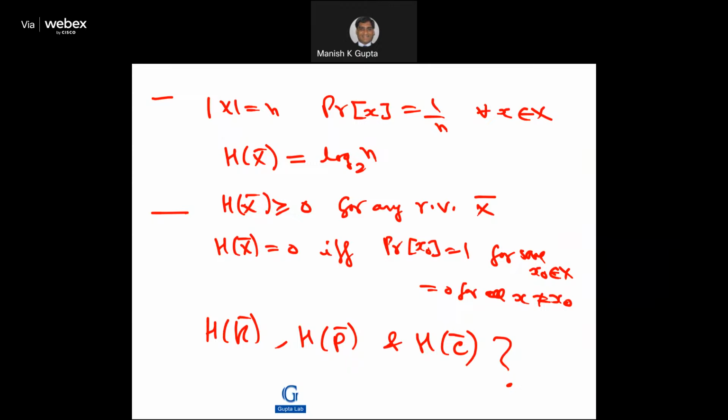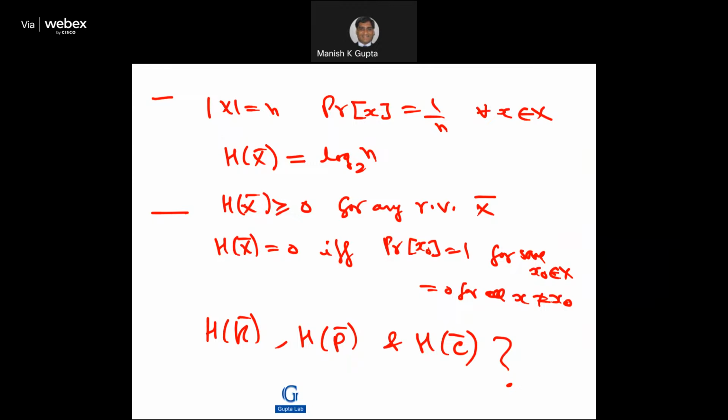So these are some observations. The entropy of a random variable X is non-negative for any random variable X, and it is 0 if and only if probability of x0 is equal to 1 for some x0 in X, and 0 for all x not equal to x0. Okay, so now we have K, the random variable associated with the key space, P, the random variable associated with the plaintext, and C, the random variable associated with the ciphertext. So one can compute the entropy of each of these.